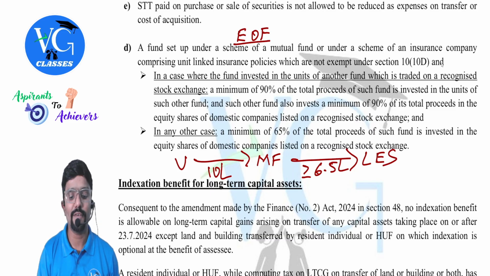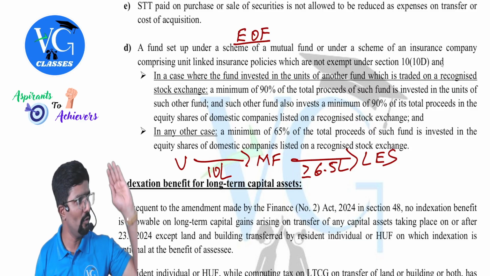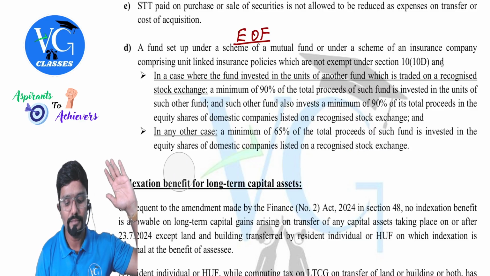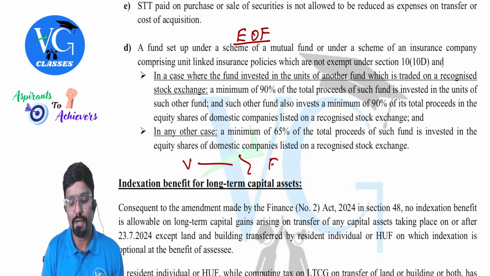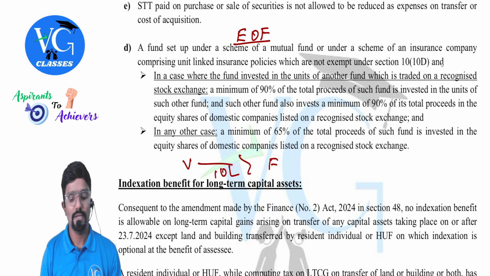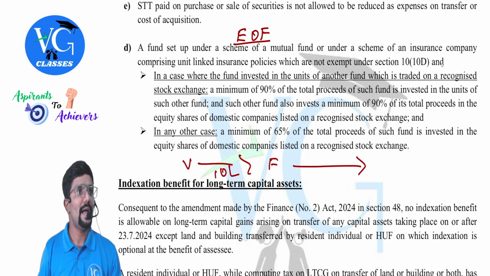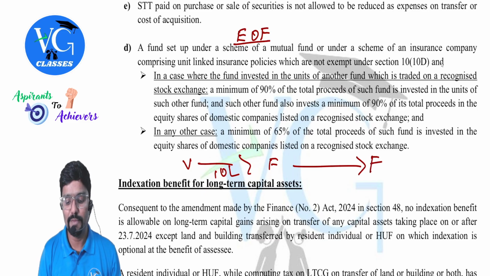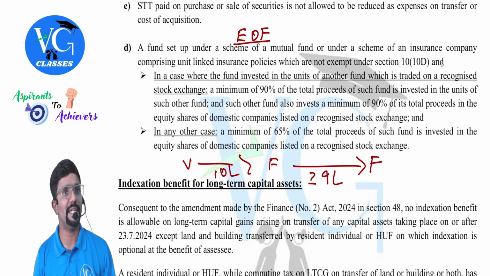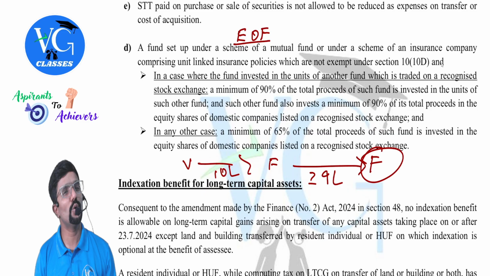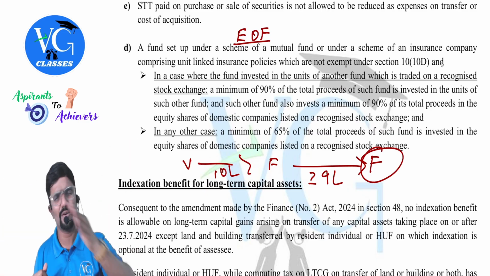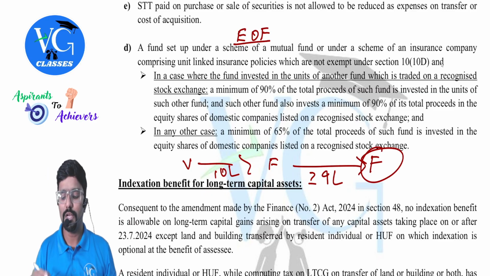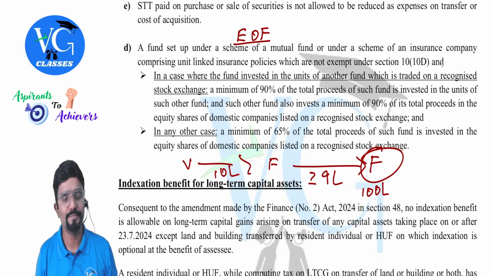And please be careful in the first example. I will just repeat it again. Hope you guys have done with this. See, listen. Vikas invested in the fund. How much, sir? Assume 10 lakh. Now this fund has to invest in another fund. How much? Minimum 90%. Now this fund totally would have received money from different people, right? Including Vikas, he would have got money from different people. Assume totally they have got 100 lakh.